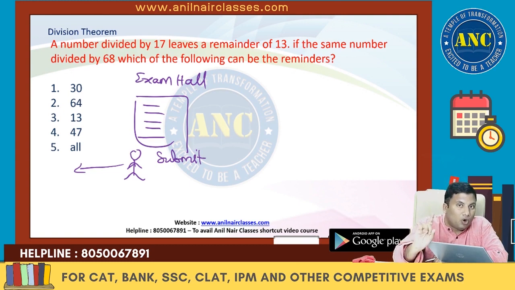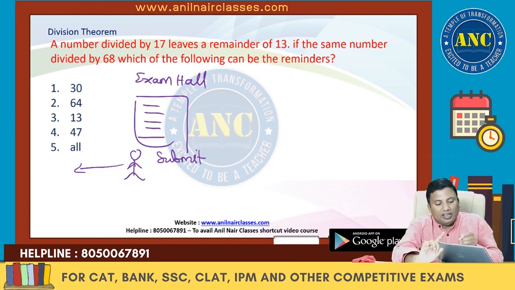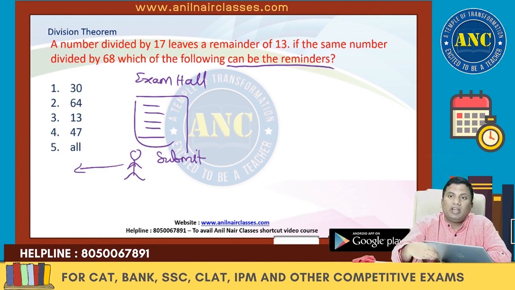I hope this statement is extremely clear to you. If he says which of the following can be the remainders, maybe the division is not happening and you are getting the same numerator as the remainder. So that could also be a possibility. I repeat, could be a possibility, not necessarily must be a possibility.